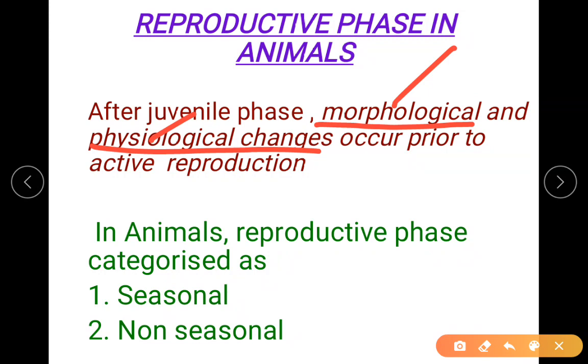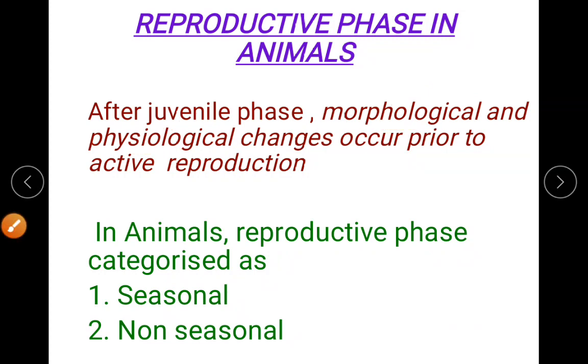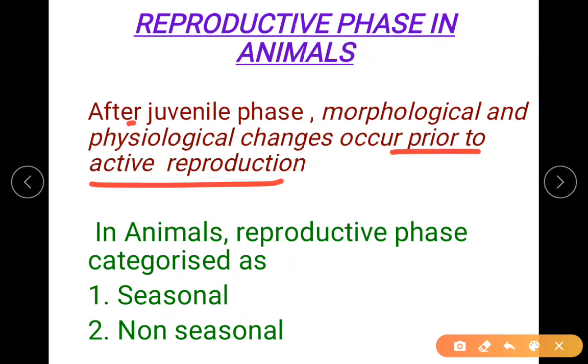When I say physiological, we are talking about body functions. Now there is neural coordination between the brain and other organs with the sex organs. That is why we are saying physiological changes. Especially hormones are involved there. This occurs prior to active reproduction, that is, soon after the juvenile phase. It undergoes these changes and then enters the reproductive phase.